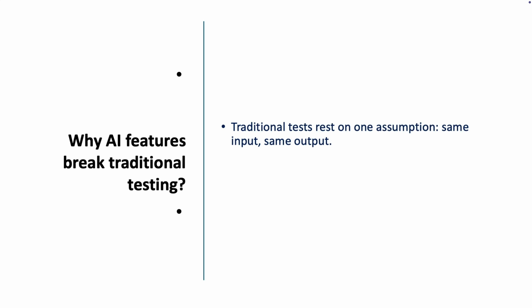Every test you have written calls a function with a known input, knows what should come back, and asserts equality. The function is deterministic, so the assertion is meaningful. Now put a language model behind it. Ask for a 3 day itinerary in Kyoto. Run it again. You get a different itinerary.